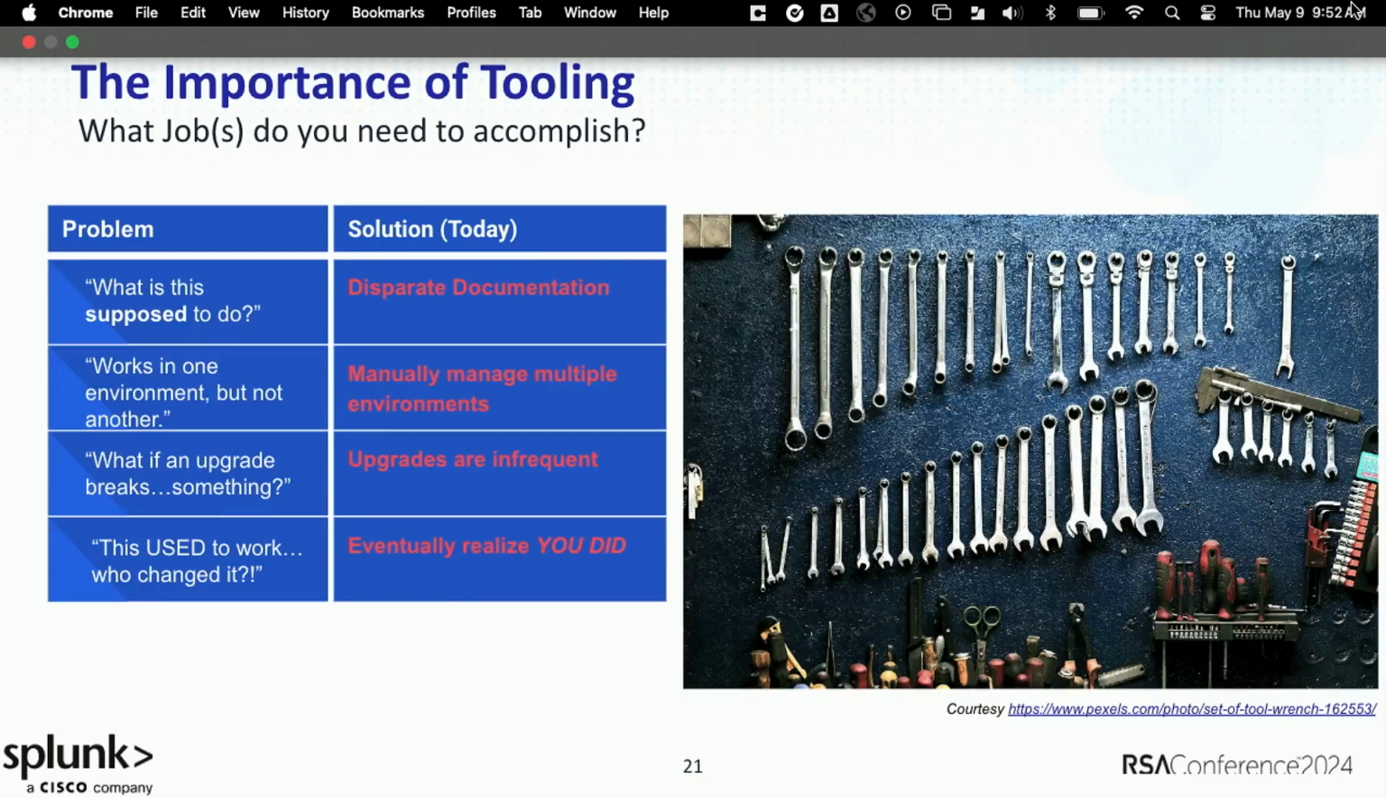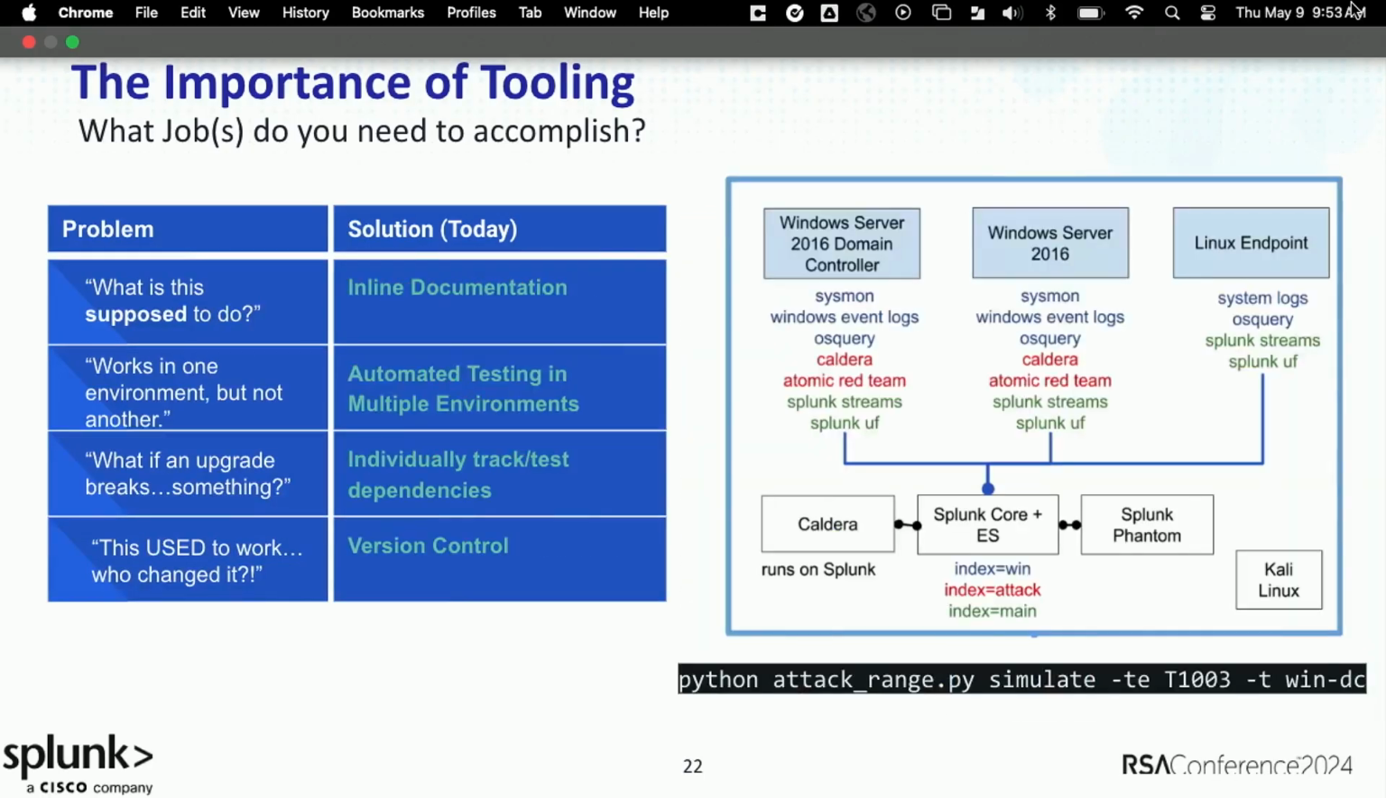Third, hey, there's new upgrades available for my platform for these applications. I'd like to upgrade them because the newest release is always more secure, it's better, it's more stable, it's got more features, but what if it breaks my detections? How do I even know if it breaks my detections? No one wants to go and test all that stuff by hand, so people don't update as frequently as they should. And then finally, this thing used to work, who's the person that changed it? And ultimately, after some soul searching, we usually find out we're the ones that changed it.